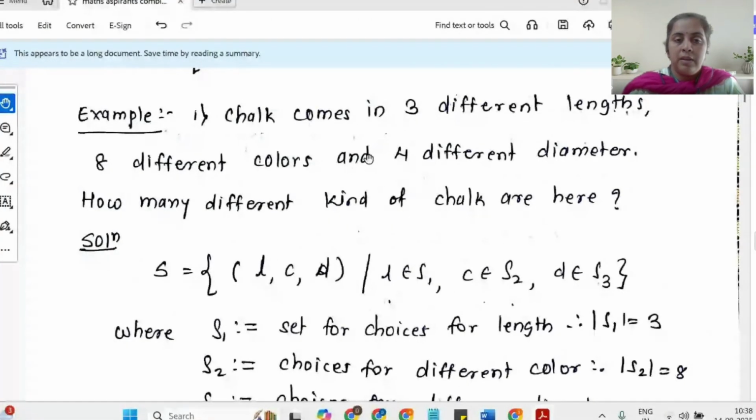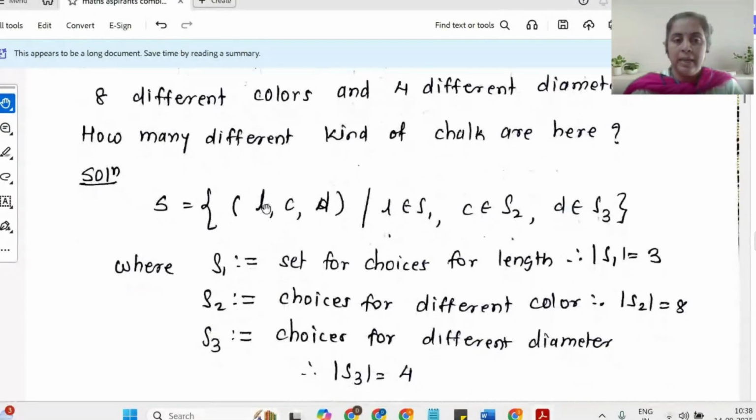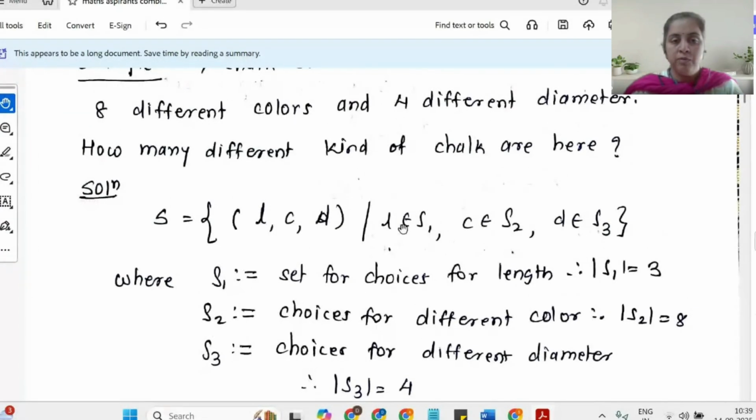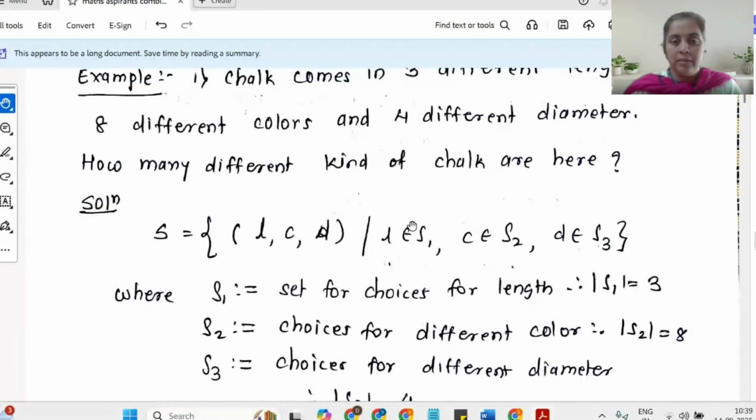So if I have to select one chalk, I will have to finalize the length, the color, and the diameter. Suppose S is the set of all the different kinds of chalk. One particular chalk is decided by its length, a color, and a diameter. Here the length comes from the set S1, the set of lengths, color comes from set S2, and diameter comes from set S3.